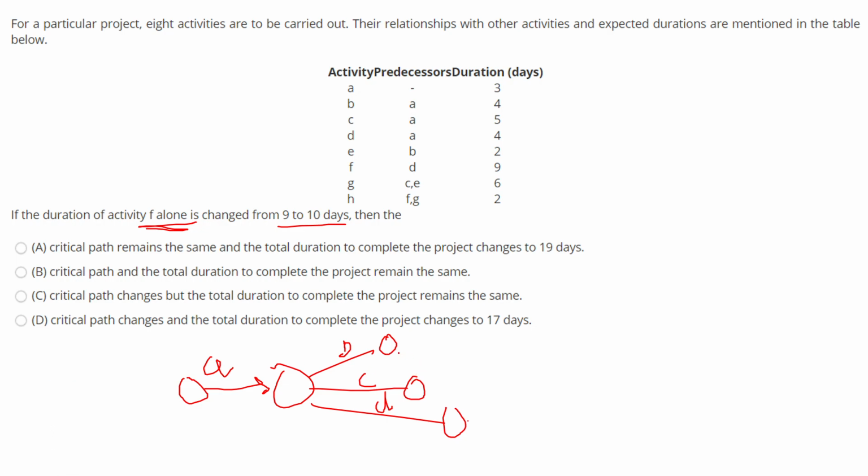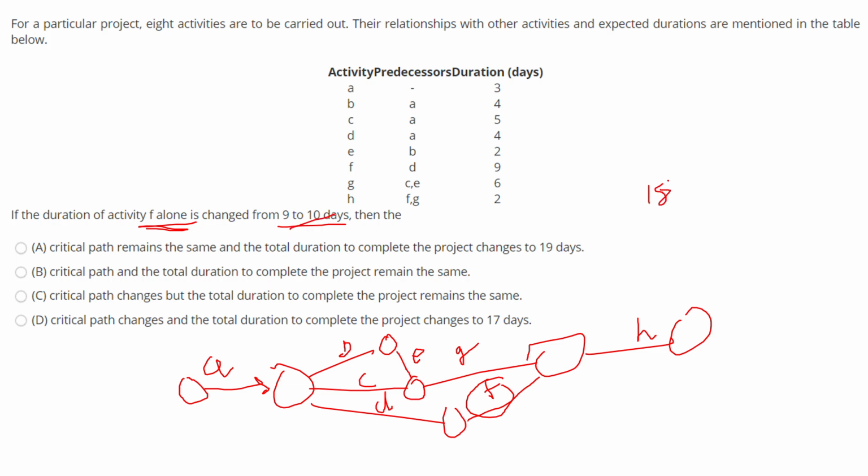So from C, B comes to E, then from C, E comes to G, and from D comes F. So F and G are together, and from F, G comes H. So when you do the calculations, this D, this F is going to come in the critical path, right? And the critical path duration will be 18 days. So when you have changed the time from 9 to 10, the critical path time will increase to 19, but the critical path will remain the same. So for this we can say that A is the right answer.